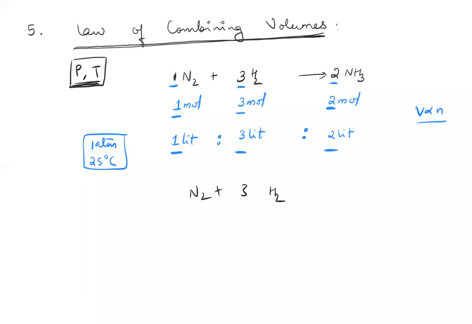But when they didn't know in what ratio the substances were combining, when the word mole wasn't yet introduced, it was a huge deal to say this statement. If you're taking 1 liter nitrogen, the amount of hydrogen that is combining with it is a whole number. Saying that is a very huge thing. So that's why this is given as a law now.